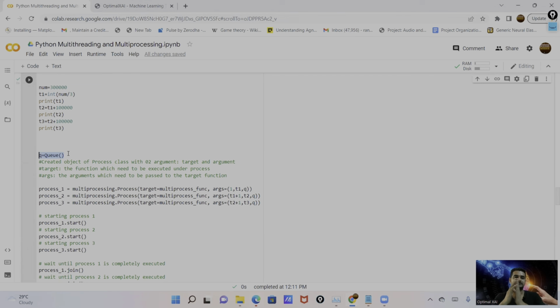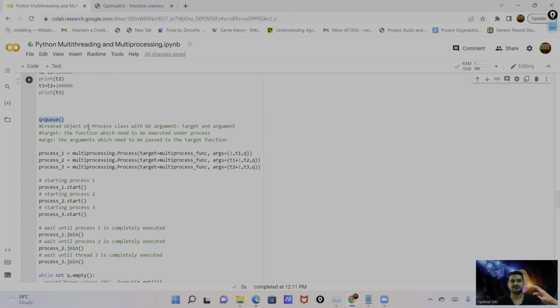The details regarding the queue are out of scope for this video. In case of any queries, you can comment on this video. If you want the details regarding the queue, I will create a separate video if required. But here my focus is only on multiprocessing, or parallel execution, or multithreading. So that's why I'm skipping the queue here. Here I use the queue to store the data from the multiprocess. In the case of multiprocessing also, we need to call the Process class and create the object similar to multithreading. You can see here I'm calling the multiprocessing module, then the Process class, then passing two arguments, target and args.